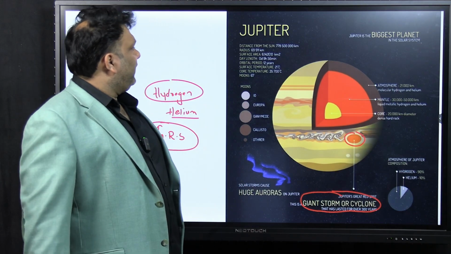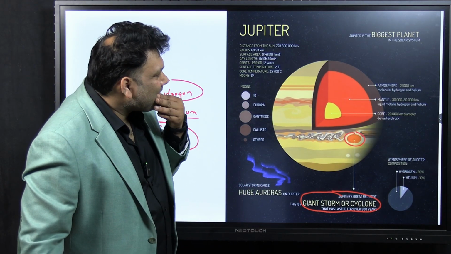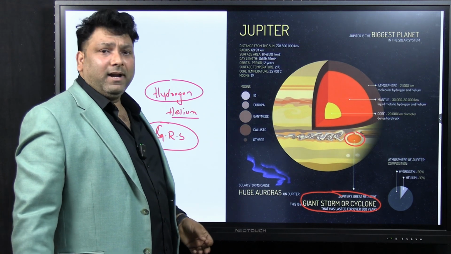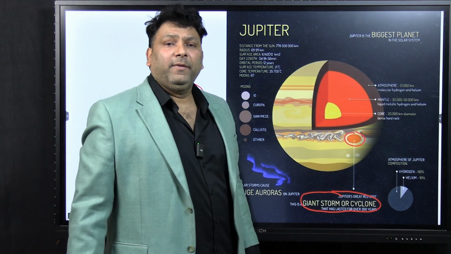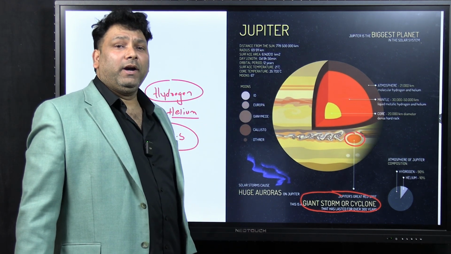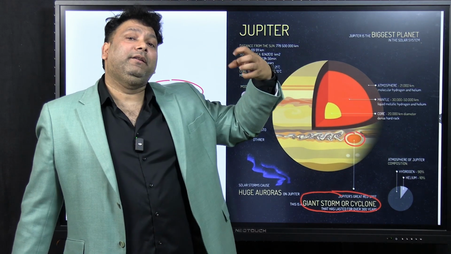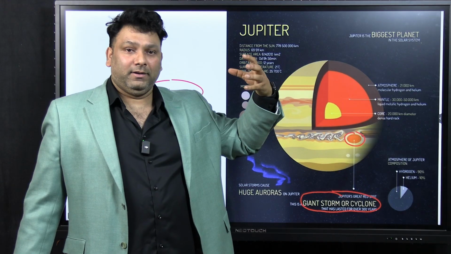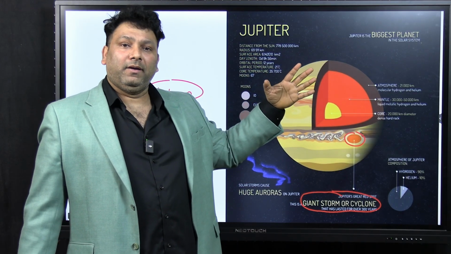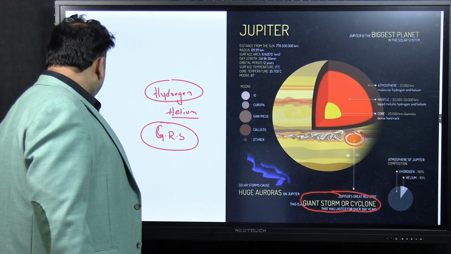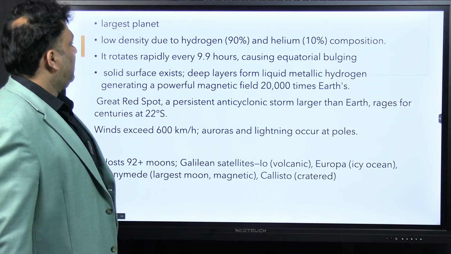So the next important thing here is that it is the largest, and it is protecting us. Means the asteroid belt can come towards Earth, but Jupiter's gravity is holding this asteroid belt together. If Jupiter were not there, asteroids would have come and fallen on Earth. Okay, so this is the role of Jupiter.